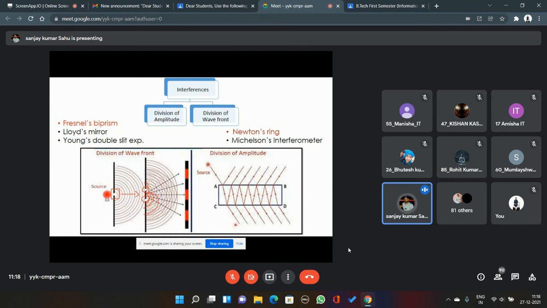These waves will be coherent in nature. They will have a constant phase relationship between them while being emanated.